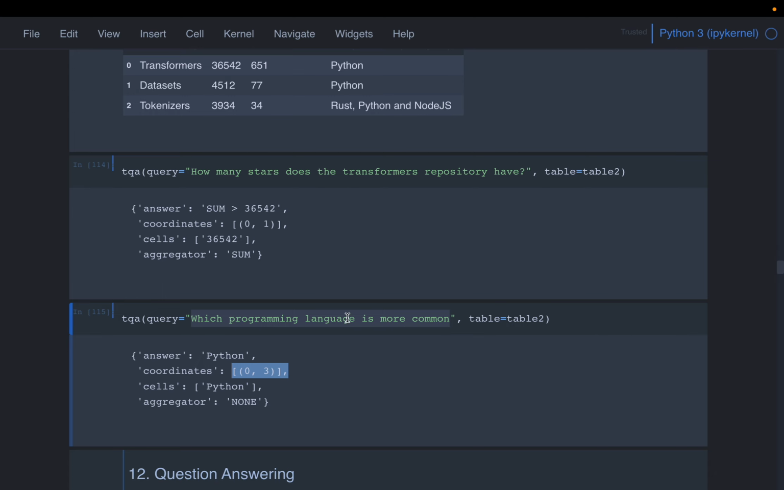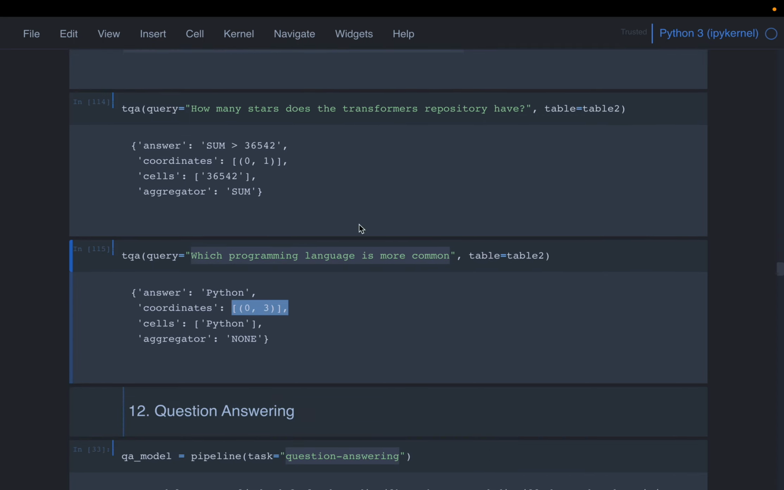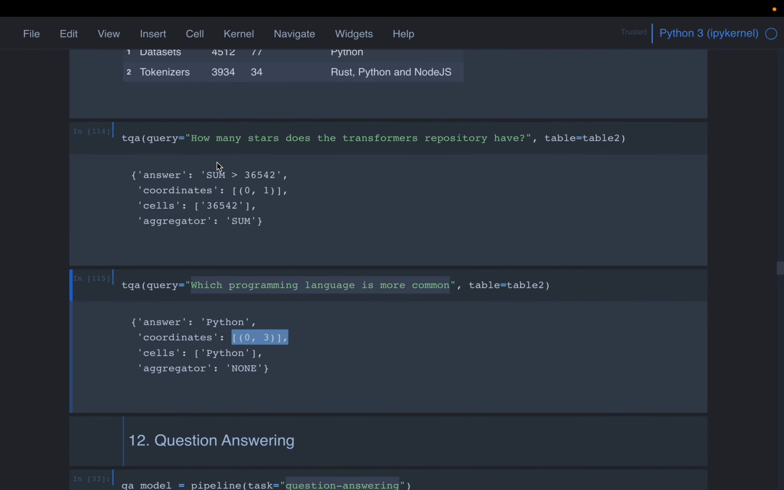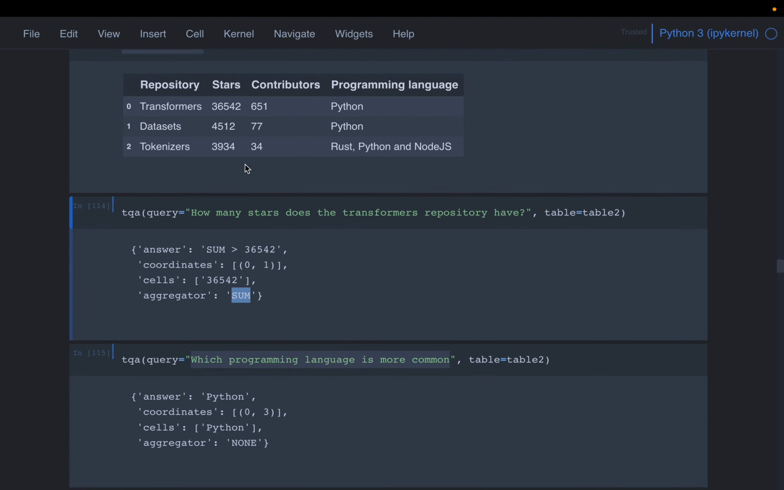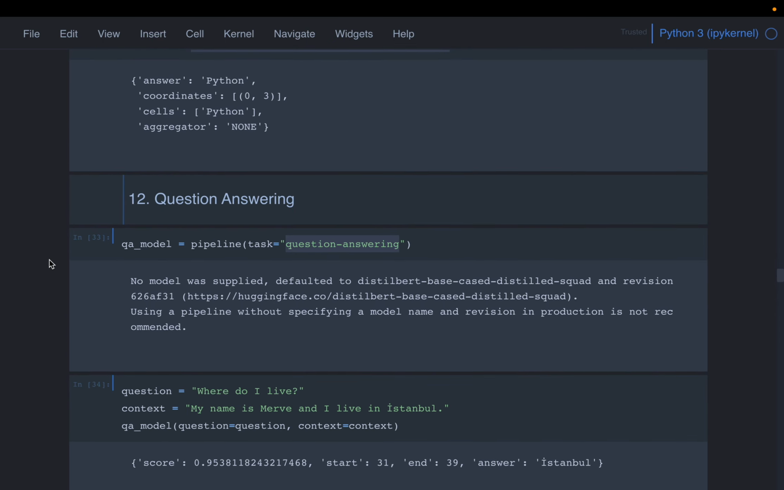The row and column, right? The row index starts from 0 and the column index also starts from 0, so 0, 1, 2, 3. Aggregator none. So here it took the aggregator as sum. Even though we are not asking any sum related question, it took the aggregator as sum and it answered in this format. So as I said, it's not going to answer all the questions correctly.